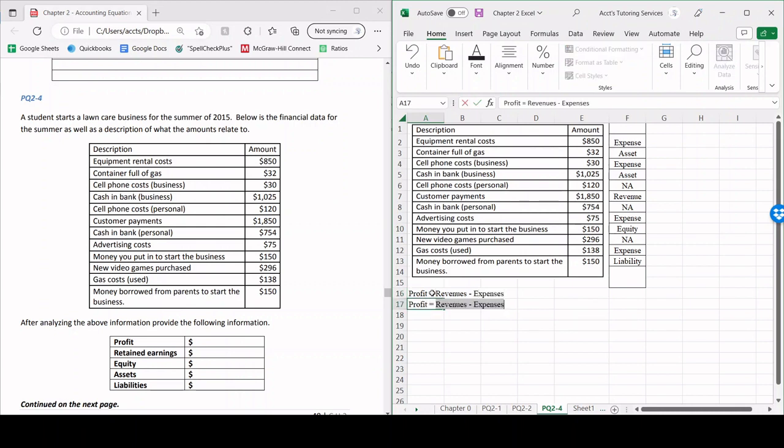So we're going to look for all of the revenues. The first revenue we're going to have is the customer payments. That's just going to be the 1850. Then we have no more revenues, but we have a bunch of expenses. We got the 850 from the equipment rental cost, subtract the 30 from the cell phone cost for the business, subtract the advertising cost, $70, subtract the gas cost used, 138. So that means that profit is going to be $757.